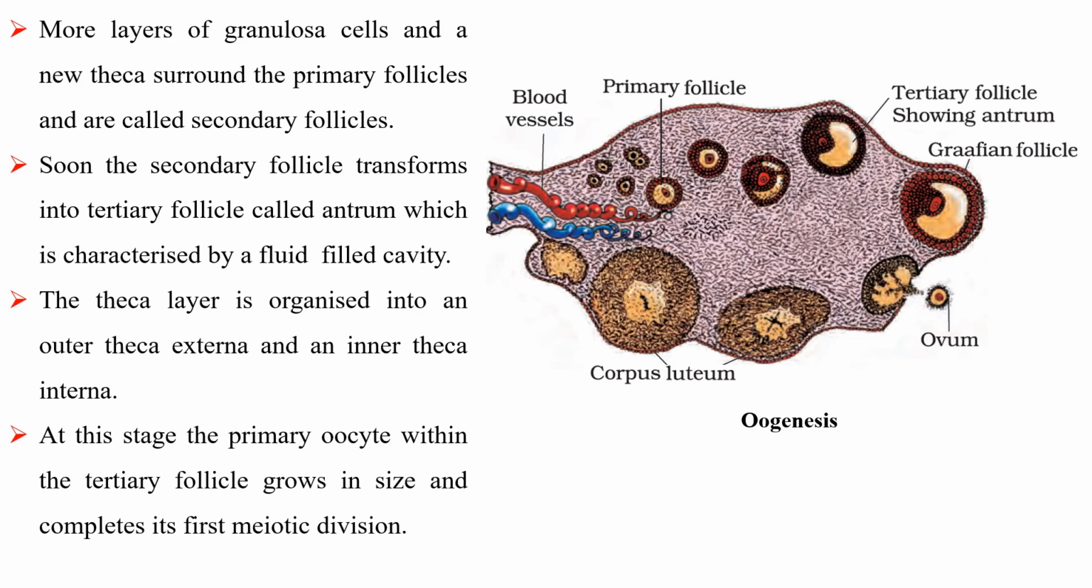More layers of granulosa cells and a new theca surround the primary follicles and are called secondary follicles. Soon the secondary follicle transforms into a tertiary follicle called antrum, which is characterized by a fluid-filled cavity. The theca layer is organized into an outer theca externa and an inner theca interna. At this stage, the primary oocyte within the tertiary follicle grows in size and completes its first meiotic division.